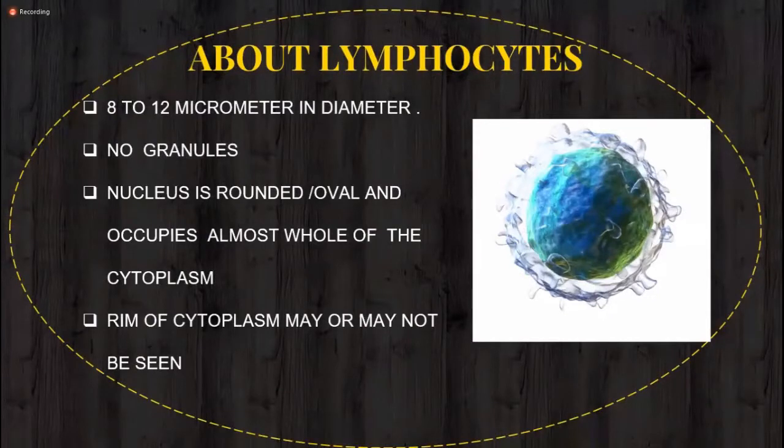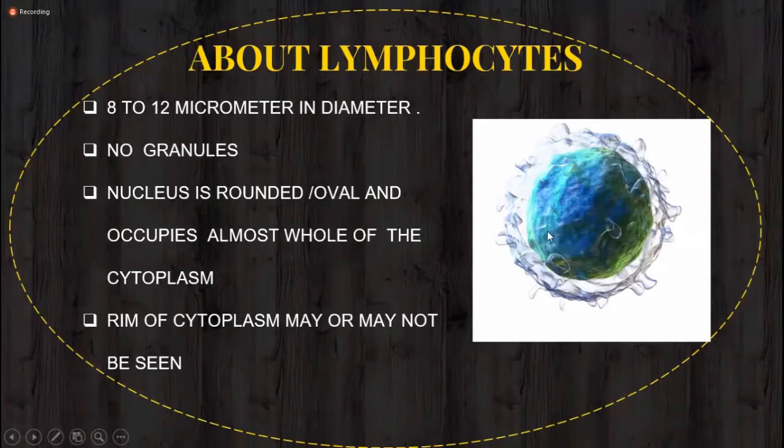This is the last cell of the agranulocyte. Lymphocyte, look at this cell, about 8 to 12 micrometers in diameter. Obviously, no granules in the cytoplasm because it belongs to the agranulocyte family. The nucleus is rounded or oval. Because the classification is on the basis of shape of nucleus, the shape should be in your mind: an oval or rounded nucleus is there, which covers almost the whole of the cytoplasm.